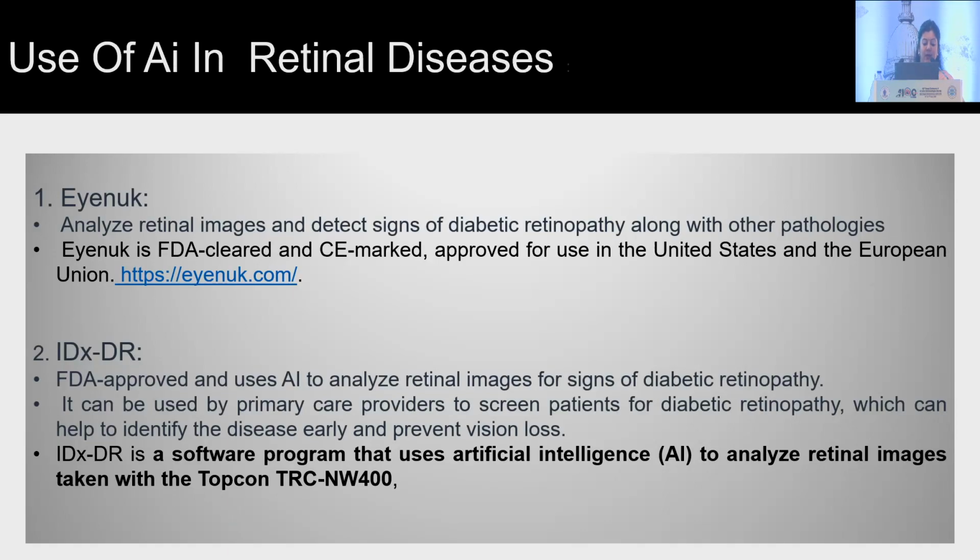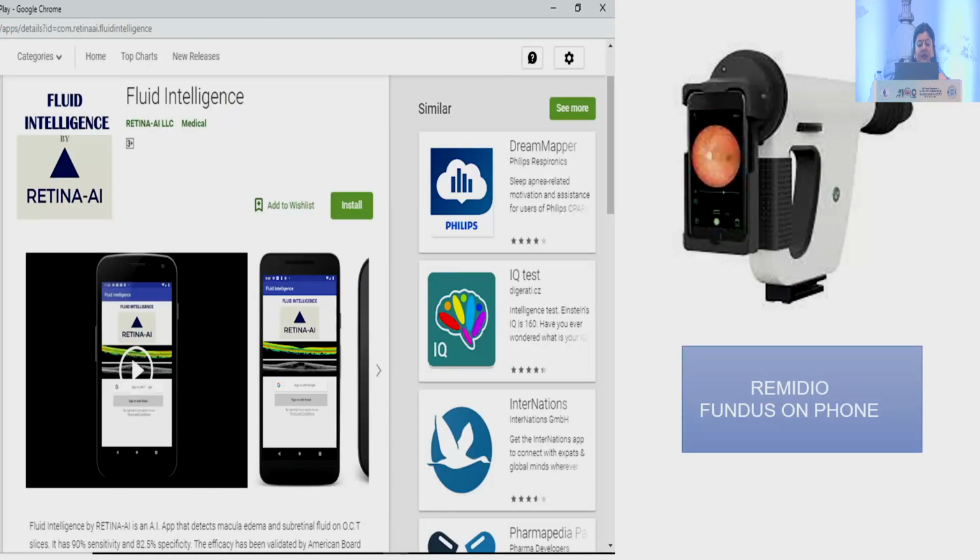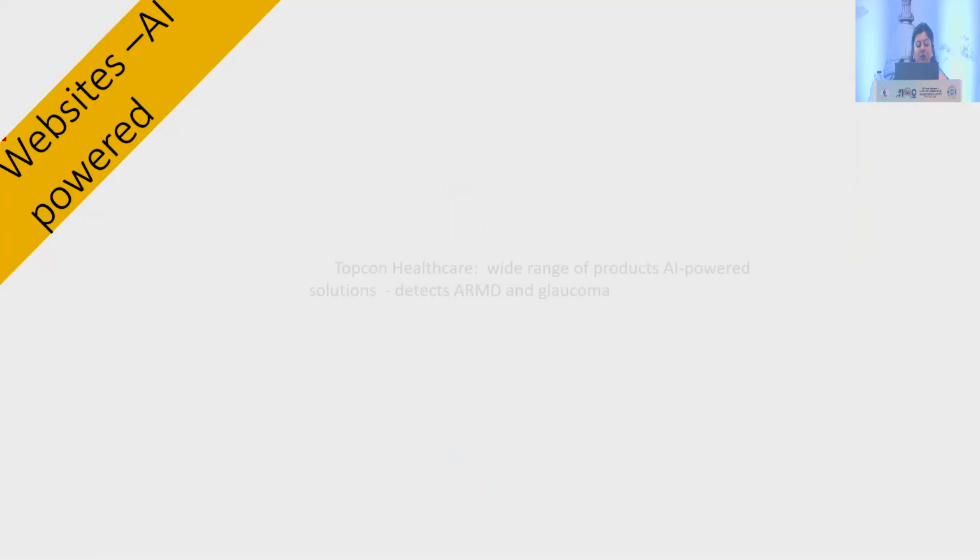IDx-DR is FDA approved. It again uses retinal images for the signs of diabetic retinopathy. It is a software program that uses artificial intelligence to analyze retinal images taken from the Topcon TRC NW400. This is the IDx-DR report, for analysis of DR. Then we have Fluid Intelligence, that is Retinal AI. It is app based. It can also be used in, and then we have Remedio Fundus on phone. A few AI websites powered by AI.